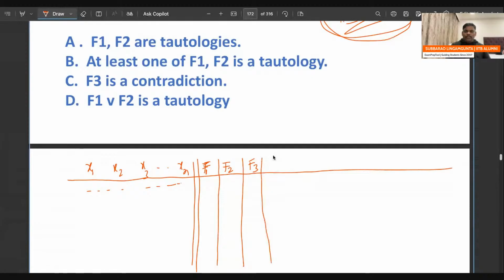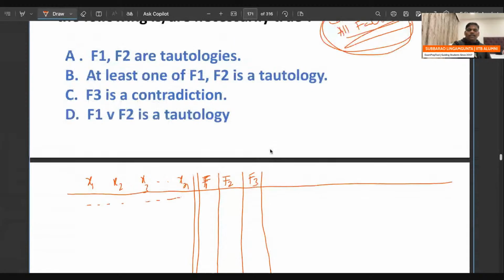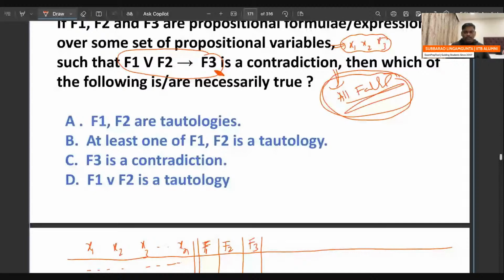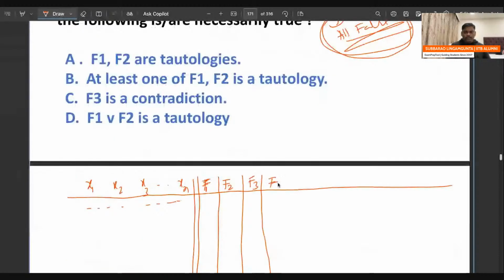Careful everyone. If you see the problem clearly, the left side is F1 or F2, and one more thing is F1 or F2 implies F3. What he said is that this is a contradiction, meaning all false.